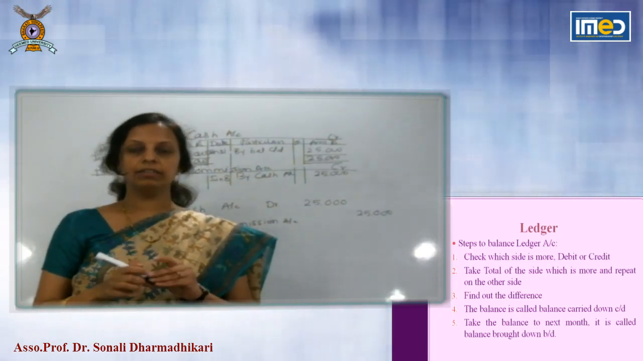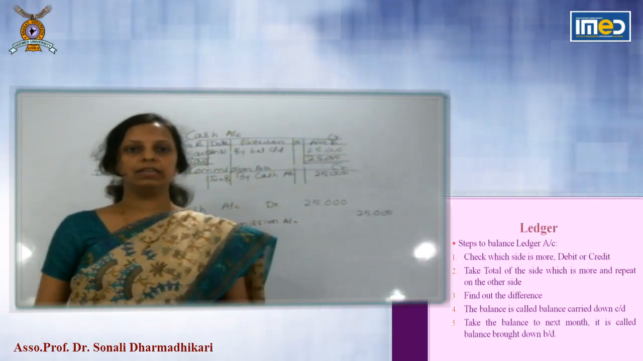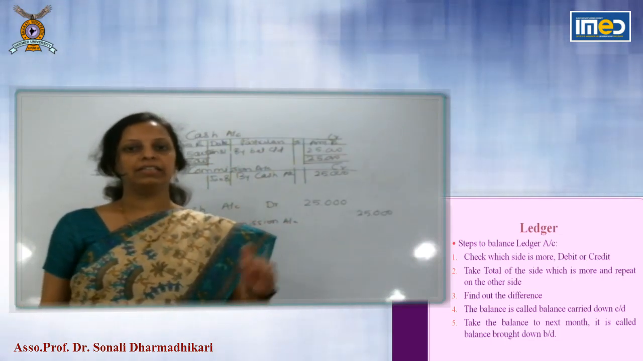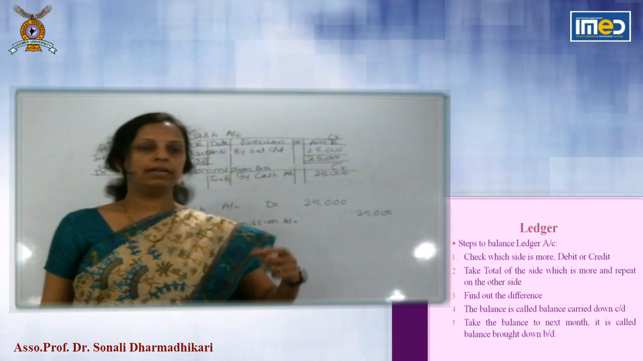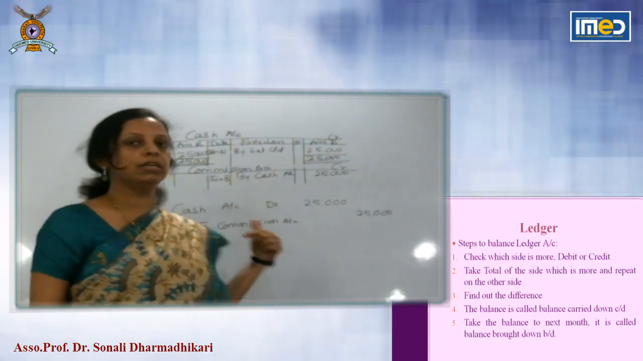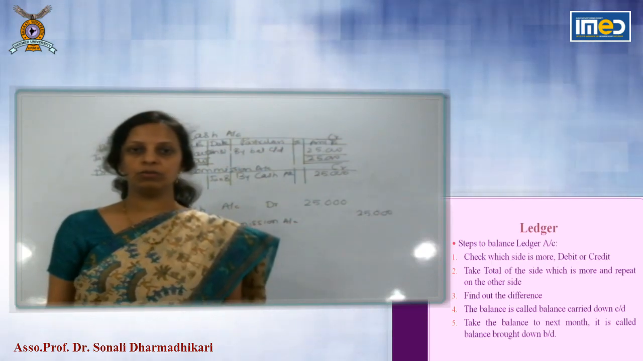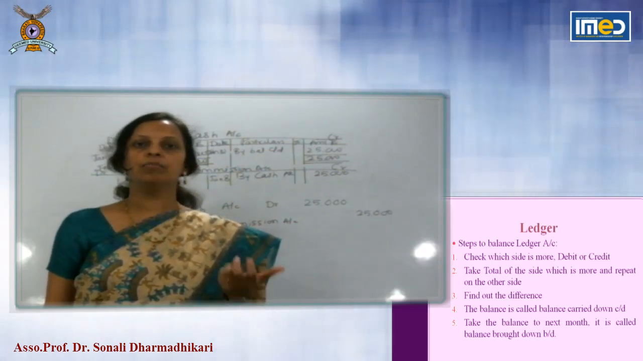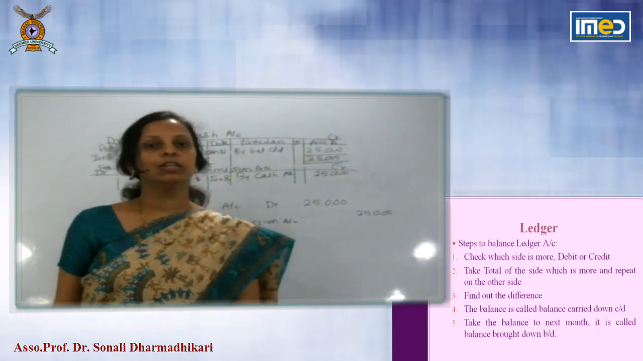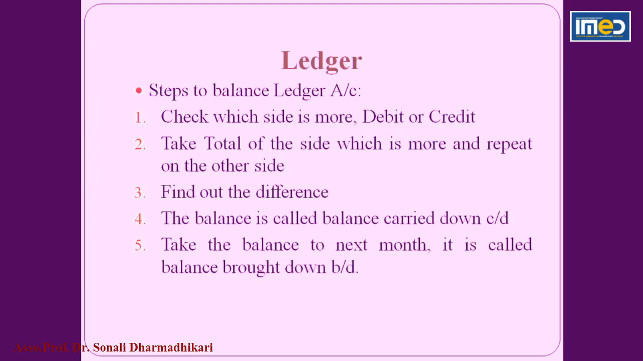So these are the terms used in balancing ledger account, and the ledger accounts are balanced. And now we will find cash account is having debit balance of 25,000 because debit side is more than credit side. So this is how the ledger accounts are balanced.